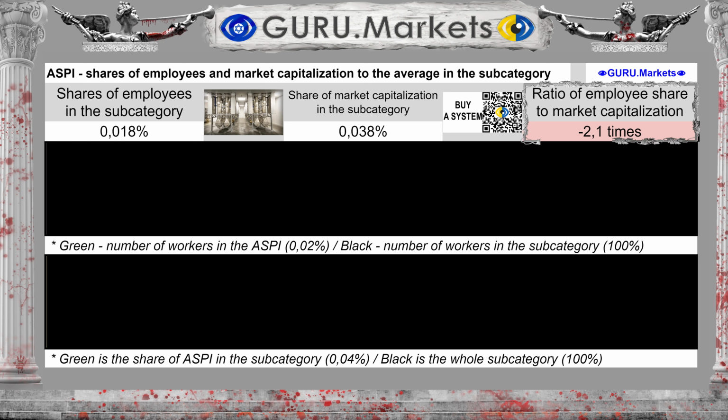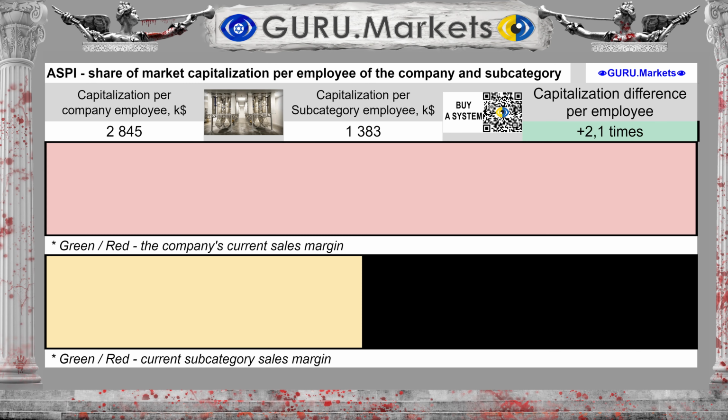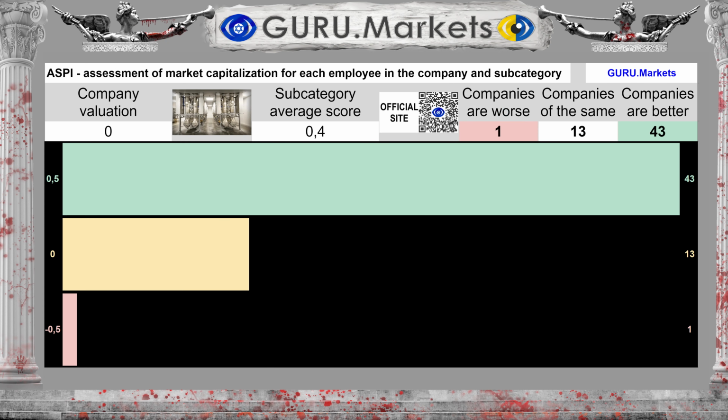which is 111% less than the share of market capitalization. And this reflects the discrepancy between the company's current market price of ASP Isotopes Inc., most likely towards revaluation. The amount of capital for each employee of the company is equal to $2,845,000, whereas for the subcategory it is $1,383,000. The difference between the subcategory average and the company's performance is 105.7%. Estimation of the amount of capital per employee in comparison with indicators in the subcategory: